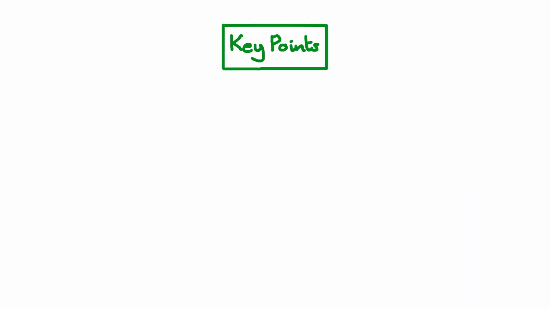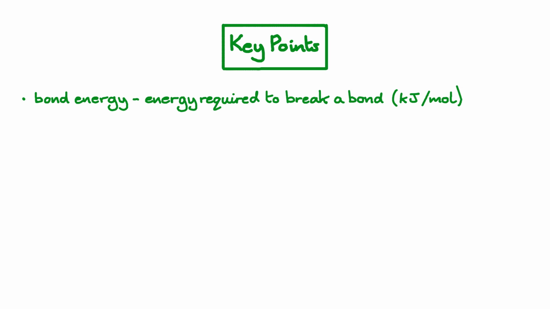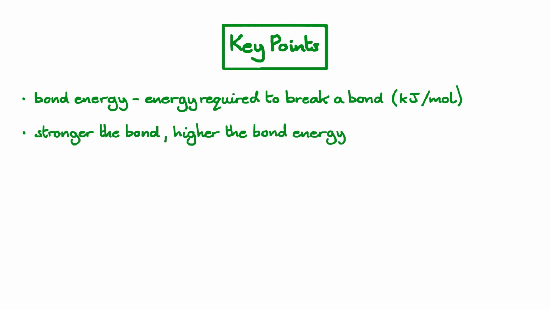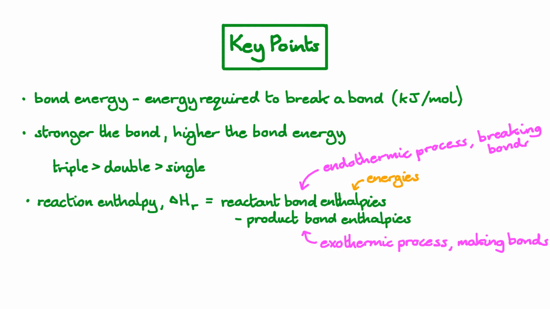So let's finish off with the key points. Bond energy is the energy required to break a bond, and it's usually given in kilojoules per mole. And the stronger the bond, the higher the bond energy. Triple covalent bonds are stronger than the equivalent double bonds, which are stronger than the equivalent single bonds. And we can calculate the reaction enthalpy by taking the total bond energy of the reactants and taking away the total bond energy of the products. Bond breaking is endothermic and bond making is exothermic.